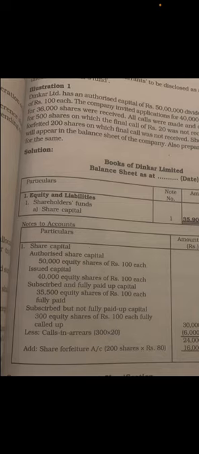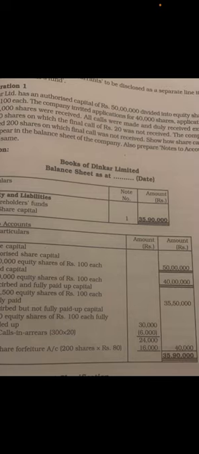200 shares were forfeited, and 20 rupees was not received on these 200 shares, correct? So whatever amount is received has to be added back. 80 rupees is received. So 200 into 80, you get 16,000. So this has to be added back.